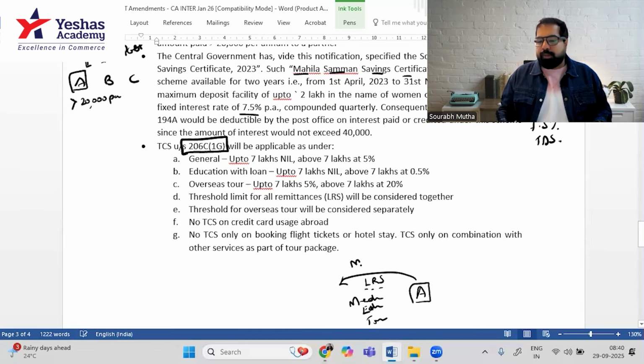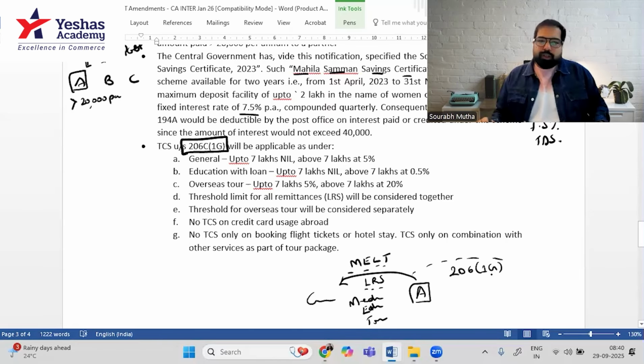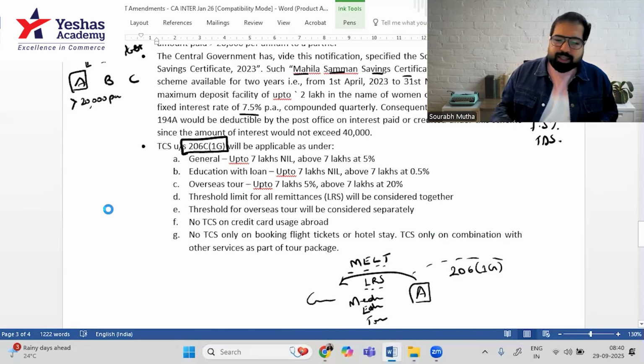I made a shortcut called MELT: Medical, Education LRS, and Tour and Transfer. Then the government says, listen, collect something extra from your customer and pay it to the government. That is TCS under section 206C(1G), 1G for global. Now here is the deal. The rates are like this.